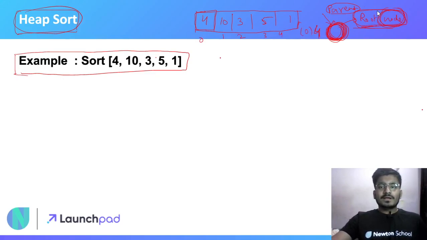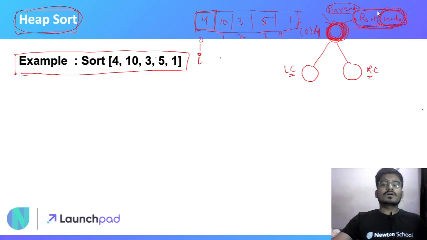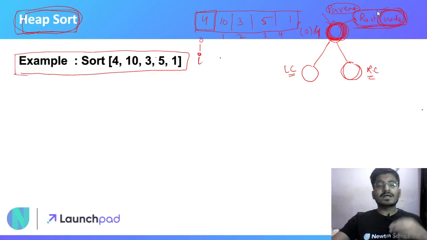Now if this index is i, then it will have two children, a left child and a right child. Of course it will be a little bit tougher for you, but since we are learning heap sort here we have to understand it, and later in this playlist when we learn binary trees you will get it very easily.